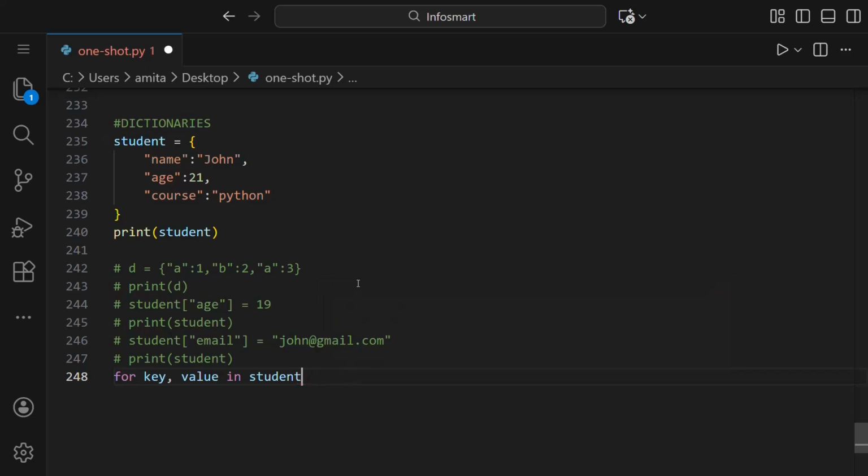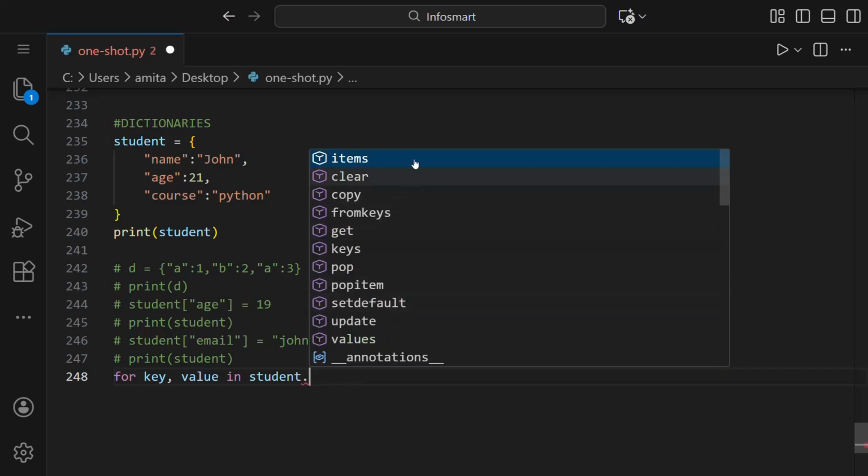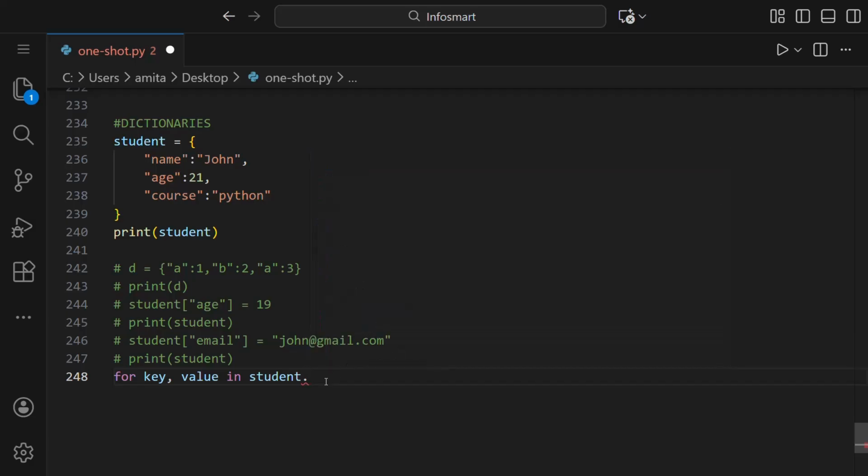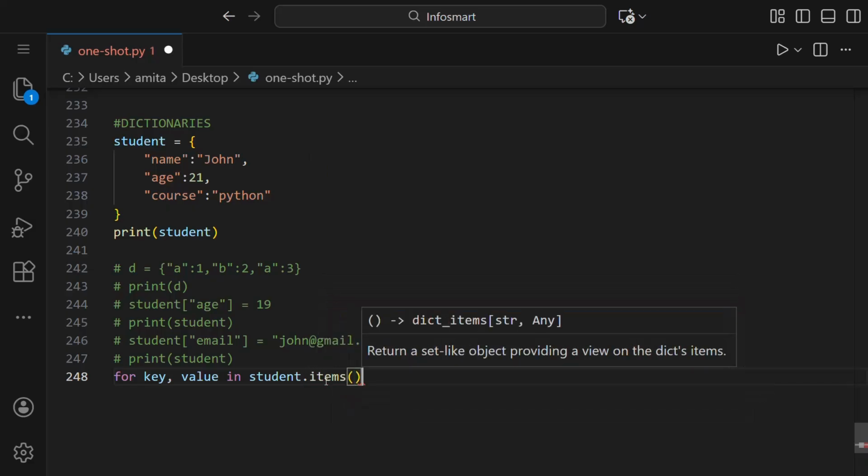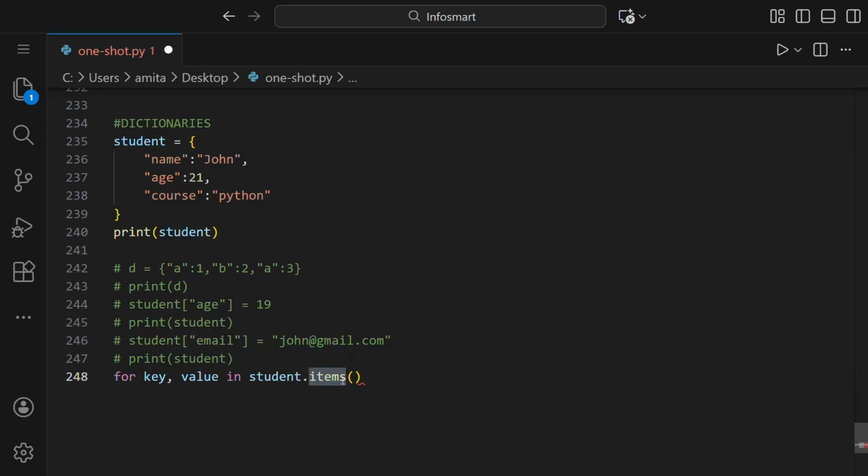If you see here, when we wrote student dot, we got so many methods of dictionary. So clear is to clear all the elements, copy is to make a copy of that dictionary, from keys we'll be learning, then get is to get the value of a key, and like this you can see so many methods are there. So we have to iterate here through the key value pairs, so the method we are using is items.